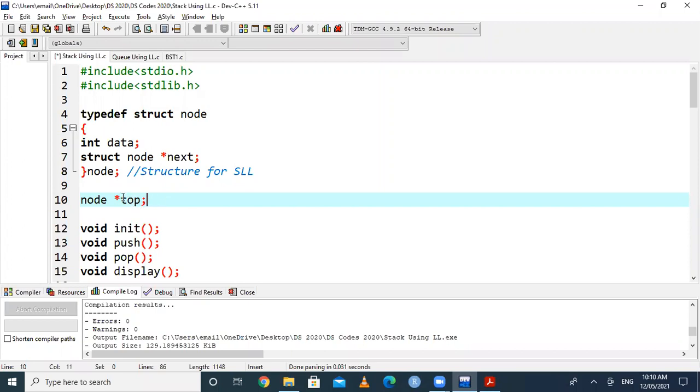So my next question is, if it is not a pointer, if I remove this star before top, then this is a normal variable. So how to access members of a structure using a normal variable? Anyone, can you tell me which operator is useful for that? Whenever it is a pointer variable, we are using the arrow operator, but whenever we are using a normal variable and I want to access that particular member.